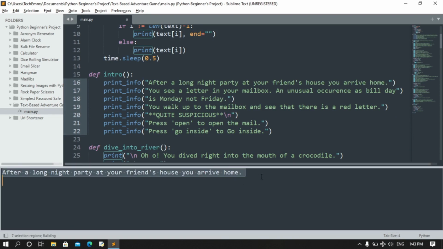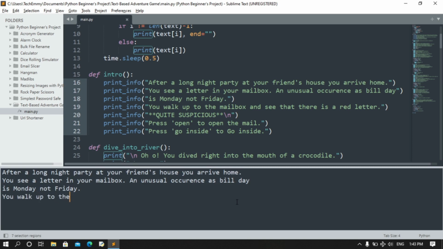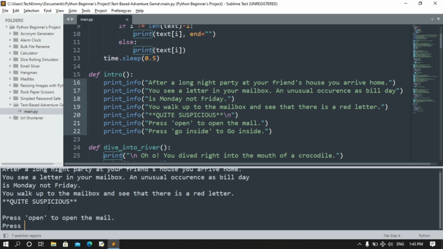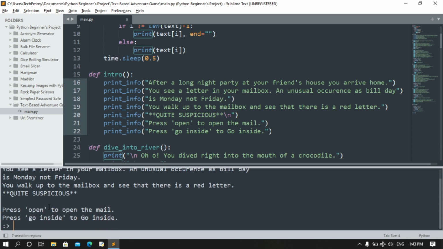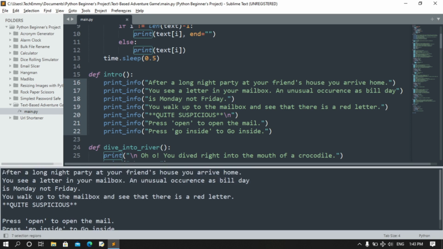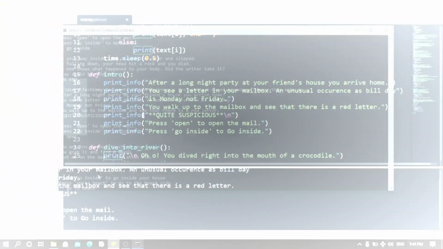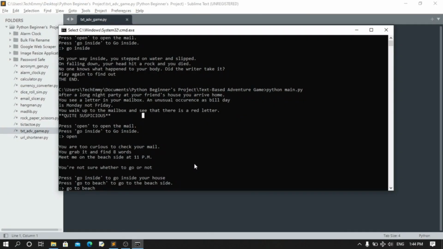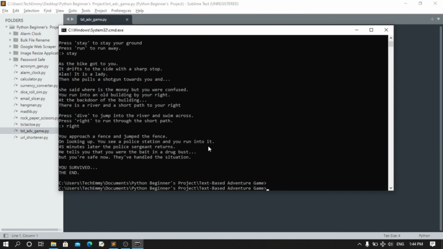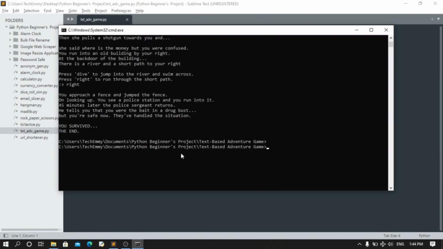So it prints this way, but due to Sublime you can't pass input to Sublime from here, and that's the problem. In your command prompt you can pass input to it, but it won't print it this way. So I had to change to command prompt and just print it normally. It looks nice this way, but you just can't pass input to Sublime. So this is what I wanted it to look like before, but we had no choice. Now back to the game. Okay, we finished that, and that's how the game works basically.